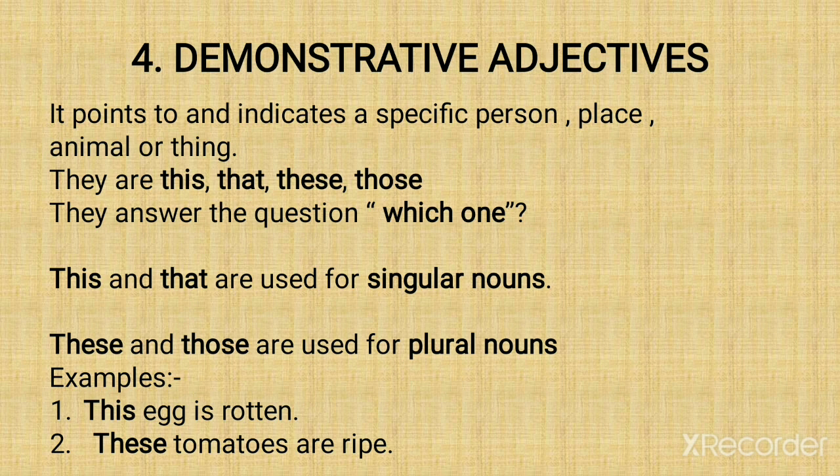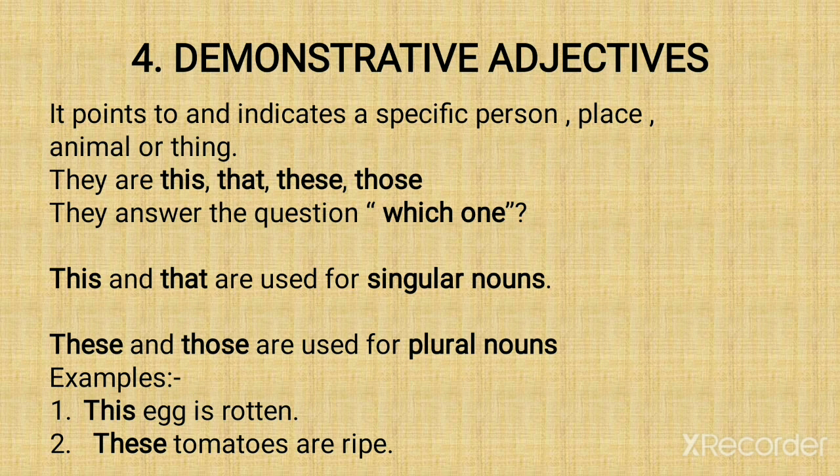This and that are used for singular nouns. These and those are used for plural nouns. This is for a near object, that is for a far away object. These are for plural near objects and those are for plural far away objects. Now example, this egg is rotten. So a particular egg. These tomatoes are ripe.